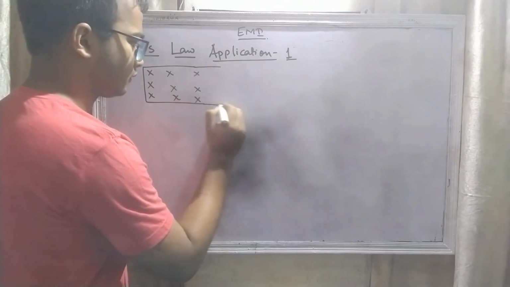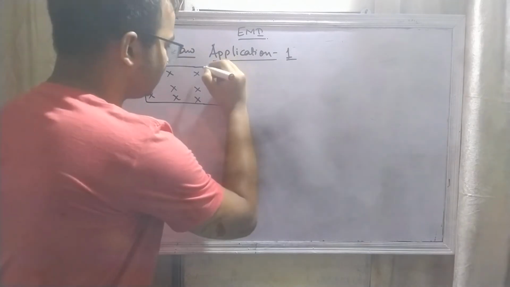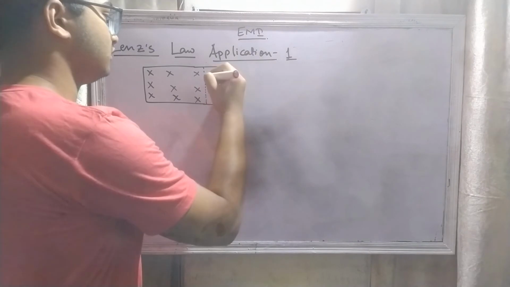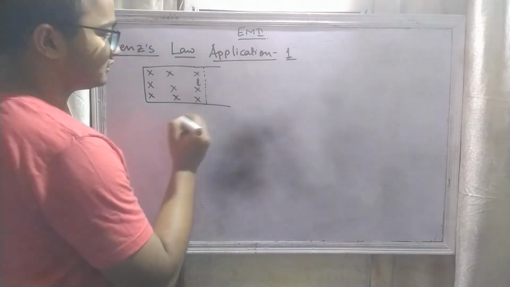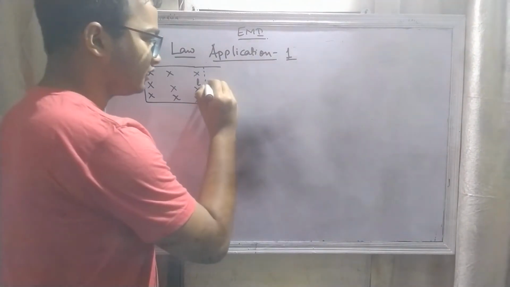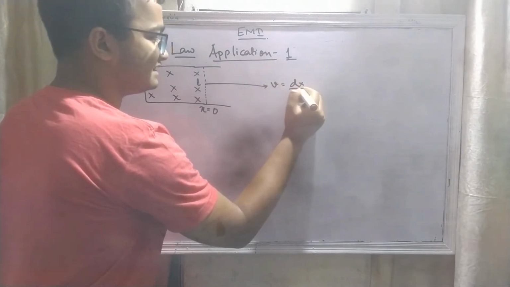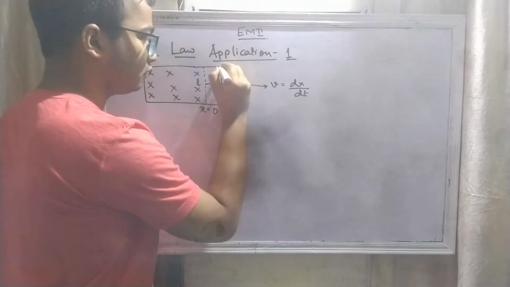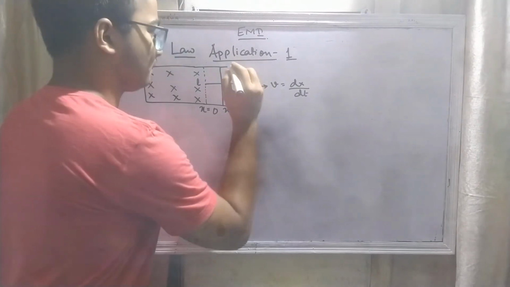Now suppose this is a conductor of length L, at a position x equal to 0. After moving it with a velocity v equal to dx by dt, it comes over here, at x equal to x.